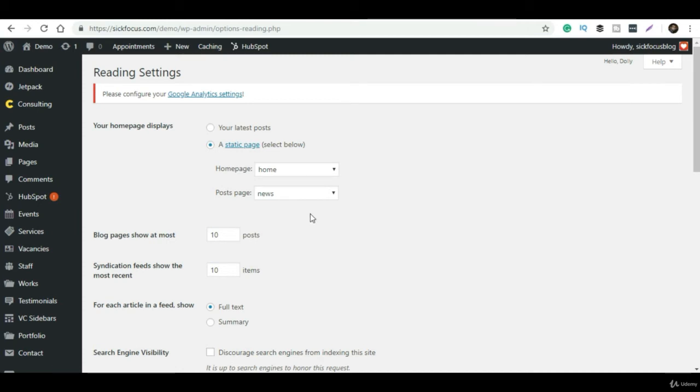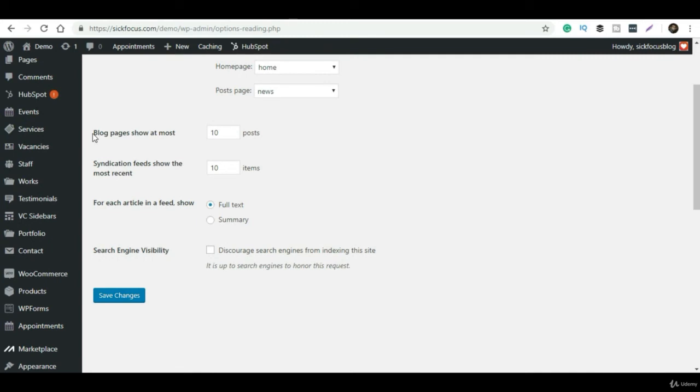And this is for search engine visibility. So I strongly recommend do not click on this, unless your website is under construction or in developing time, and you are working on this particular website. Then only click on this, or else your website will not get shown in Google, Yahoo, and Bing searches. You can use it at the time of creating, but I highly recommend just do not click on this. Just simply click on Save Changes.